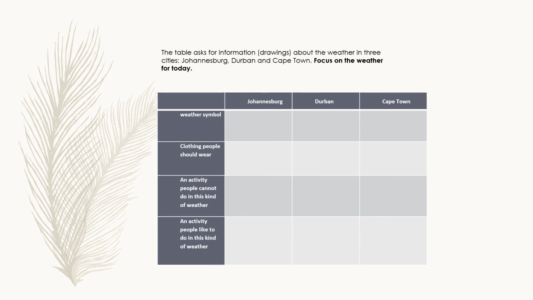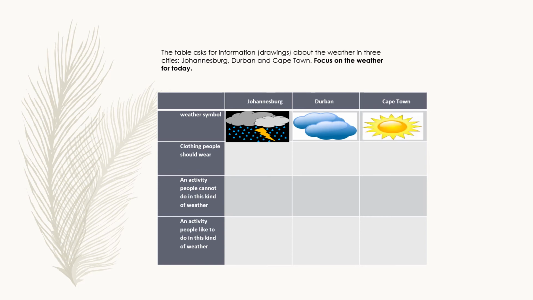But remember guys, you do not have to do this whole activity today as it's for the whole of this week. So now let's go to the work. They say to us we must tell them the weather symbol. So the weather symbol in Johannesburg told us that there's a possibility of thunderstorms. If we look at Durban, they told us that Durban will be cloudy. And in Cape Town, they told us it will be sunny.